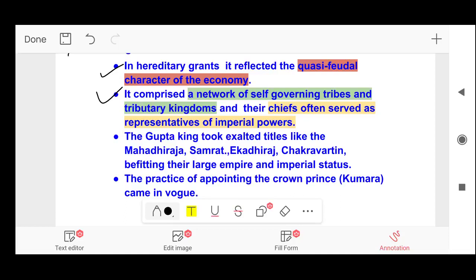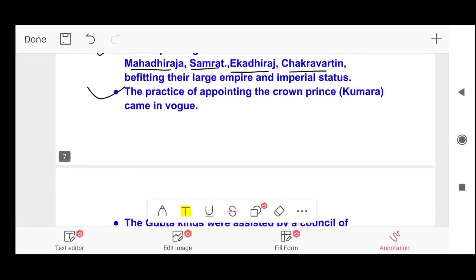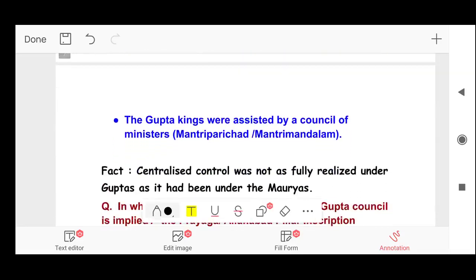The Gupta kings took exalted titles like Maharajadhiraja, Samrat, Ekadhiraja, Chakravartin, befitting their large empire and imperial status. The practice of appointing the crown prince, that is Kumara, came in vogue. The Gupta kings were assisted by a council of ministers known as Mantri Parishad.